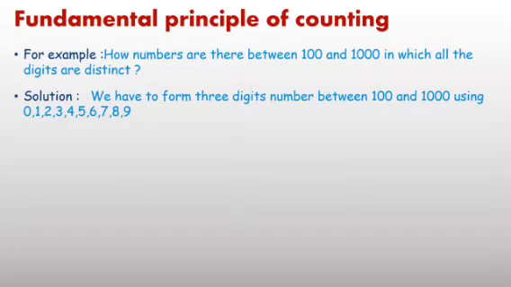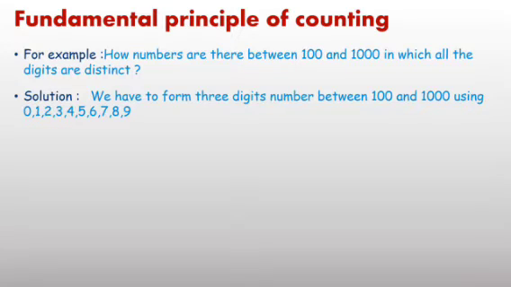In which condition given all the digits are distinct, means there is no digit repeated. Total digits are 0, 1, 2, 3, 4, 5, 6, 7, 8, 9. We have to use any three of these 10 digits.